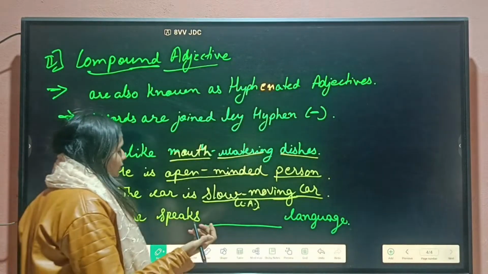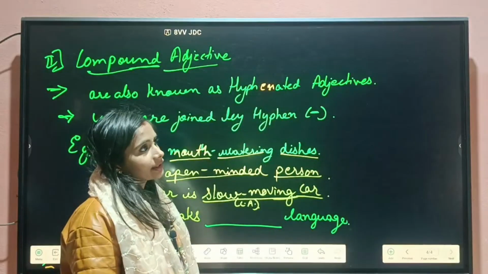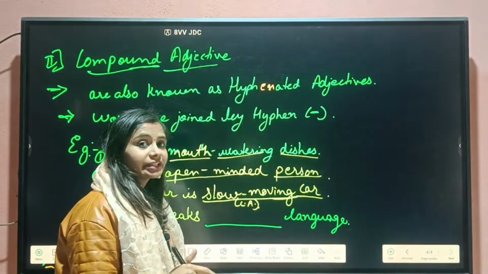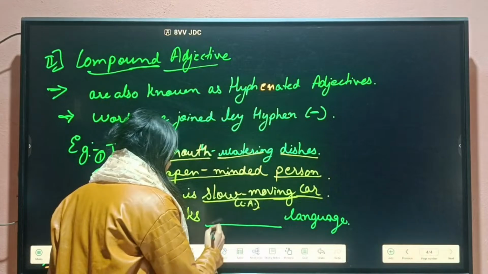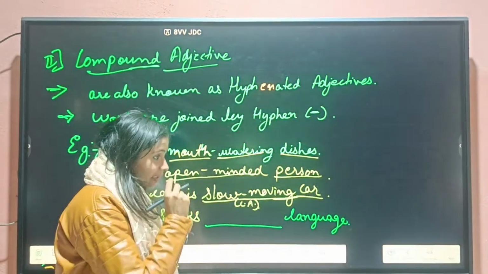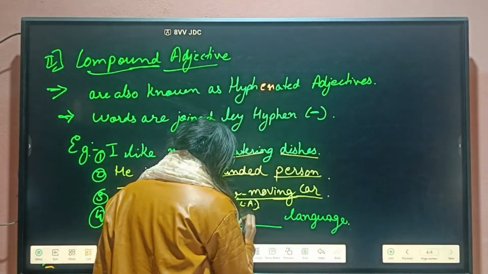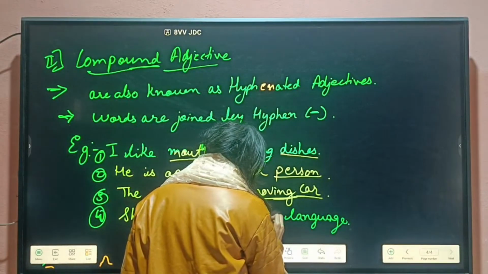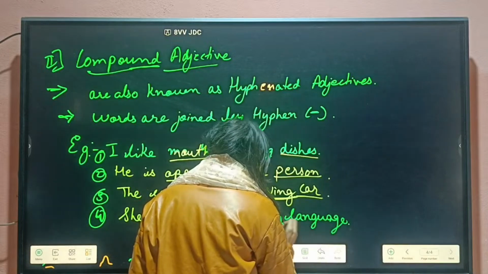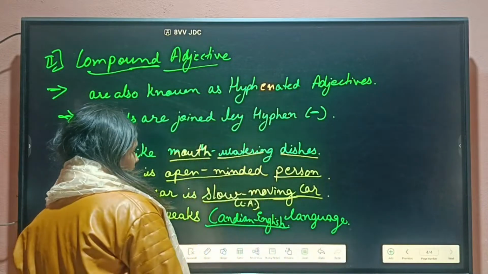We can write British language or Canadian language, but that is a proper adjective. So we have to modify it, like we can say Canadian English language, because here we are writing two words. So this is our compound adjective.